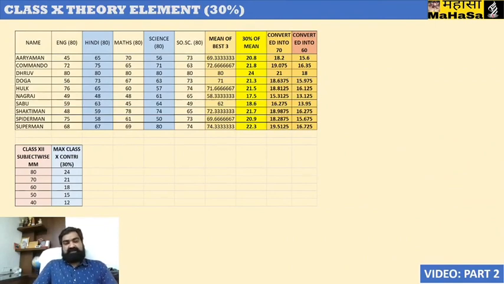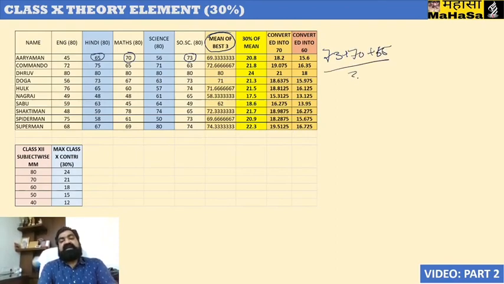Let us take data of 10 students whose result is currently being prepared by the schools, and their class 10th theory performance is given in this table. So for class 10th 30% contribution, first of all what we have to do, we have to calculate best three subjects mean. Let us take example of Ariman. His best three performing scores are 73, 70 and 65. So we have to take average of these three best scores, that is 73 plus 70 plus 65 divided by 3 to get mean. It will be equal to 69.33.